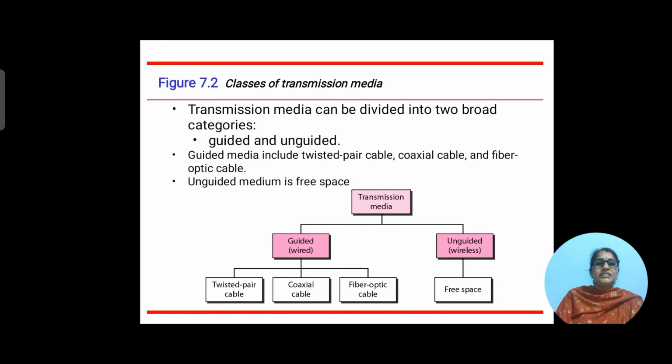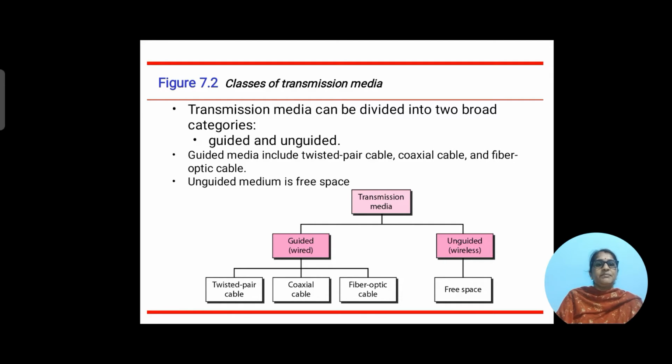As shown in this slide, the transmission media can be broadly divided into guided, that is wired, and unguided, that is wireless.